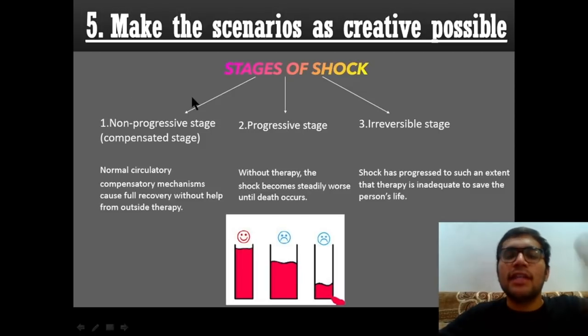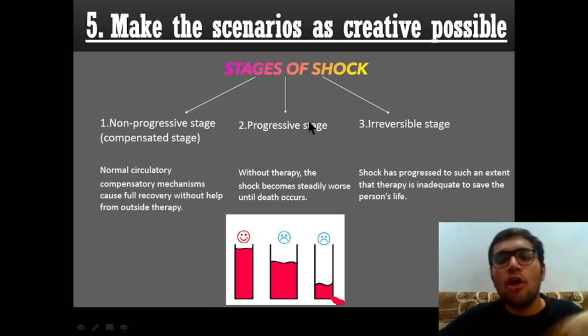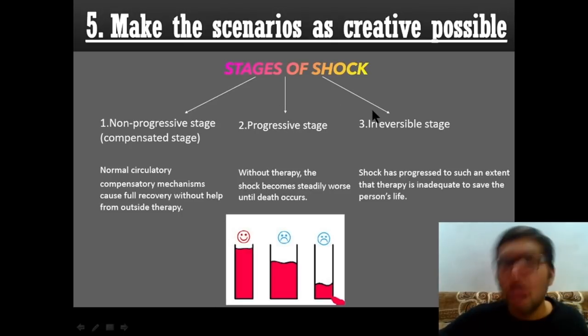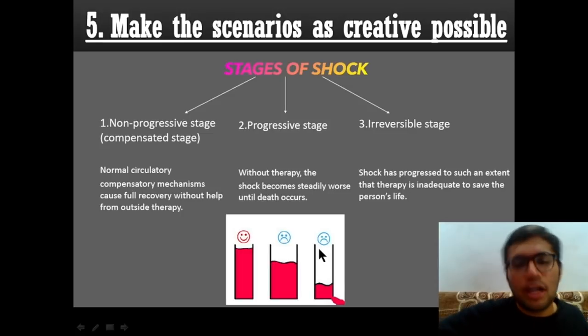Now they have given the same thing with respect to an animal, that this much blood was lost from the dog and this happened, then this much blood was lost from the dog, then this much blood was lost from the dog. You need not mug up unnecessary values. Just remember the concept, write down the concept, and you are done. And after that, make some creative doodles so that you can relate the thing, that right now all is well, then trouble starts, and then ultimately there can be death. So this is how you will convert that, okay?